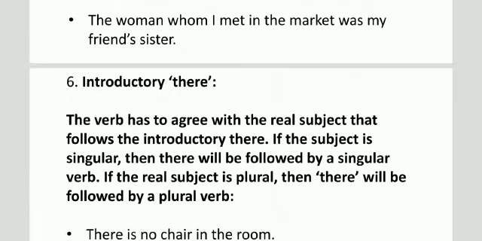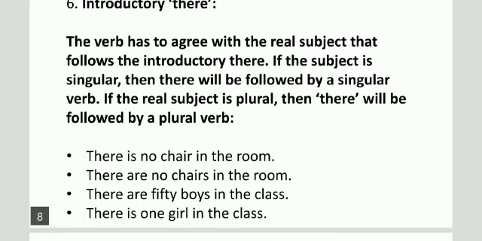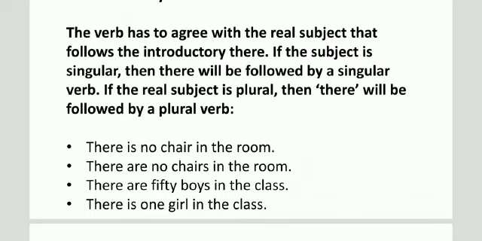Next is introductory there. The verb has to agree with the real subject that follows the introductory there. If the real subject is singular, then there will be followed by a singular verb. If the real subject is plural, then there will be followed by a plural verb. We can see examples here.